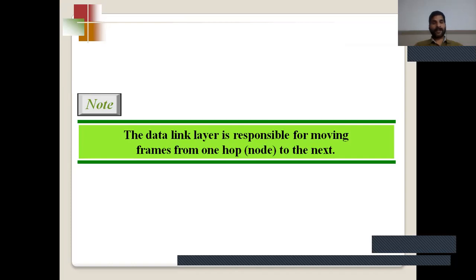Error control and access control are also functions of the data link layer. Error detection, error correction, and access control, which decides when and how, and which device is given access. These are functions of the data link layer, right?